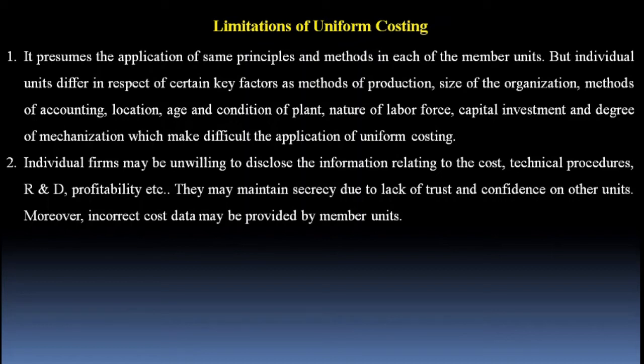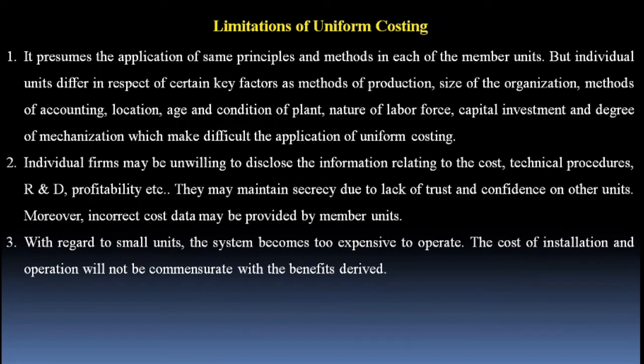Let's come to the second part of this point. They may maintain secrecy due to lack of trust and confidence on other units, and moreover incorrect cost data may be provided by member units. There is a chance of providing incorrect information to the trade association, and if that information is provided by the trade association to other companies, and they take decisions on such incorrect data, their decisions would be wrong. If they implement them, they will have negative effects, because they have taken the decision on incorrect information. This is a serious limitation of uniform costing.